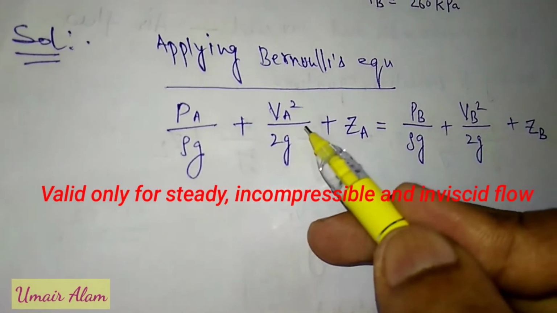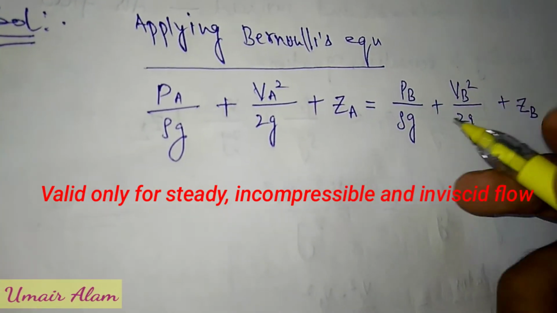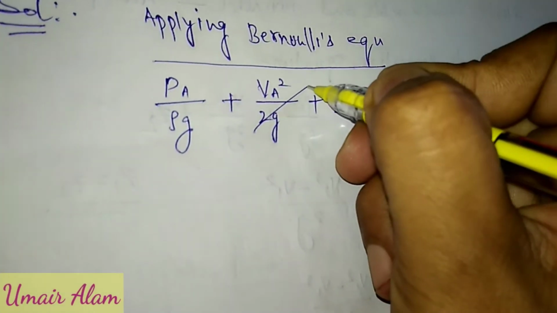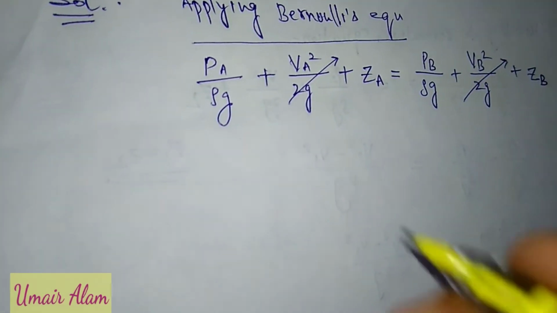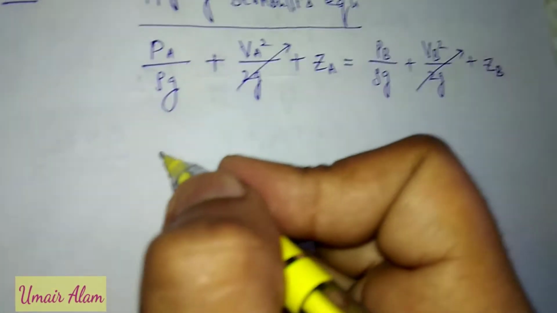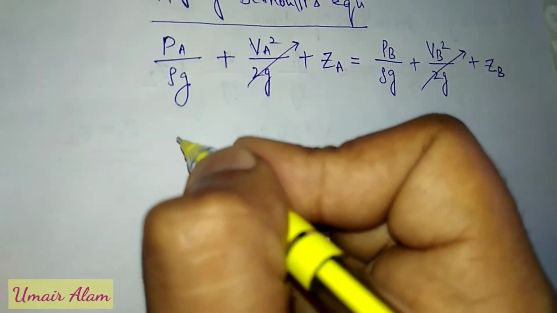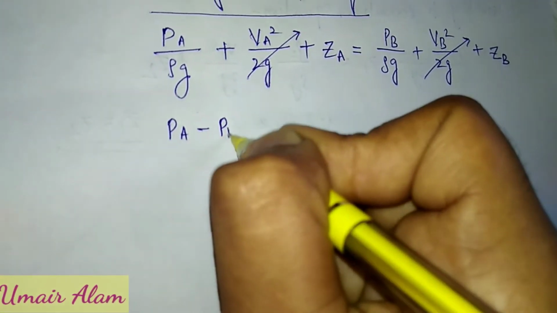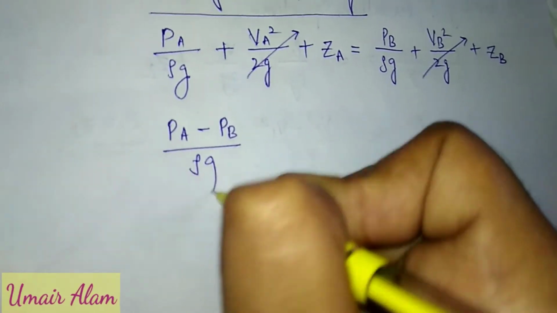Here VA is equal to VB, so these terms will cancel out. The remaining equation will be PA minus PB upon rho g, plus ZA minus ZB, is equal to HF.